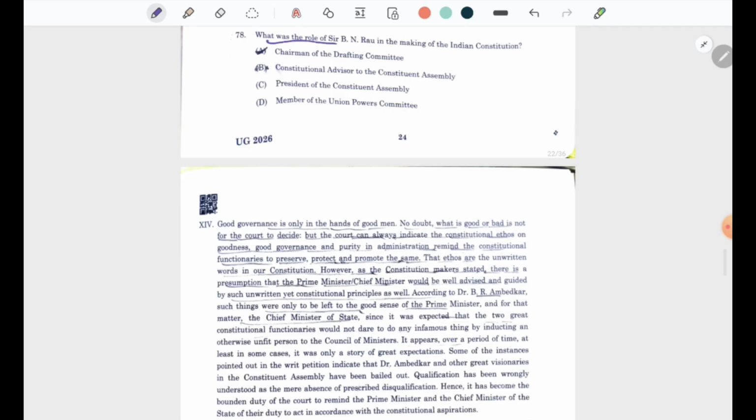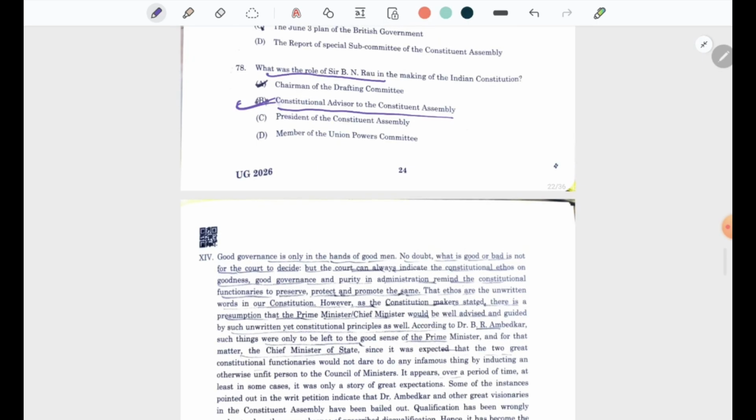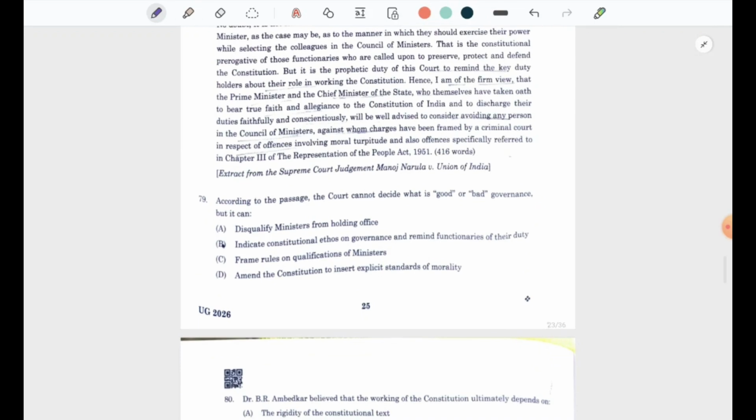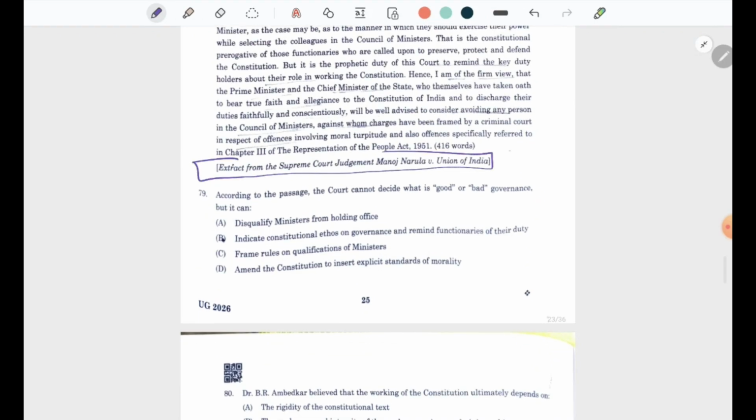The other question, what was the role of B.N. Rao? He was the constitutional advisor of the Constituent Assembly. We should know who was the chairperson, who were the members, so on and so forth. Now, next paragraph. This paragraph is the extract from the Supreme Court judgment.